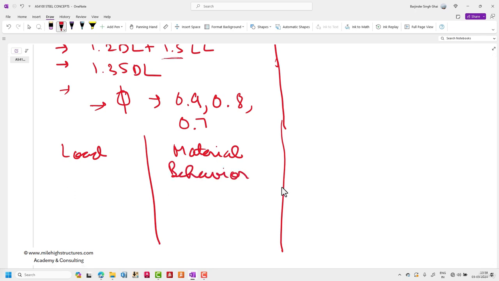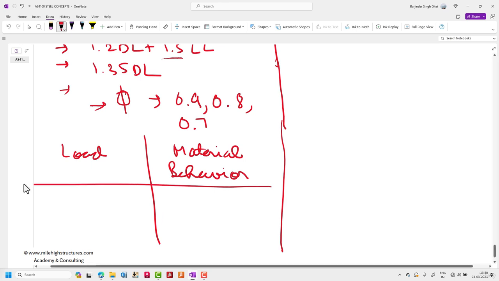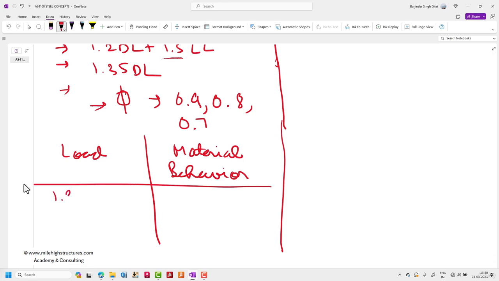So what basically happens is that if we are dealing with the load, we have added factors, that is, we have added 1.35 times or 1.2 times the dead load, or 1.5 times the live load, or we can say imposed action or permanent action.